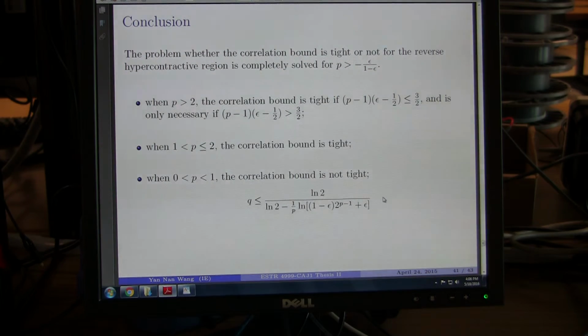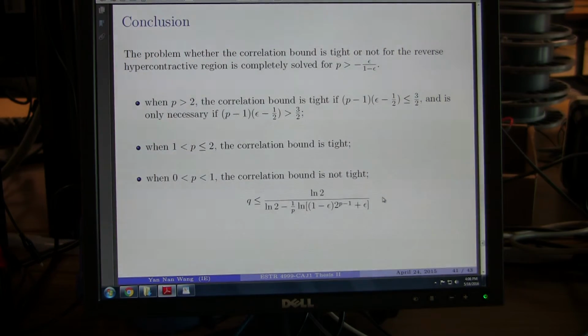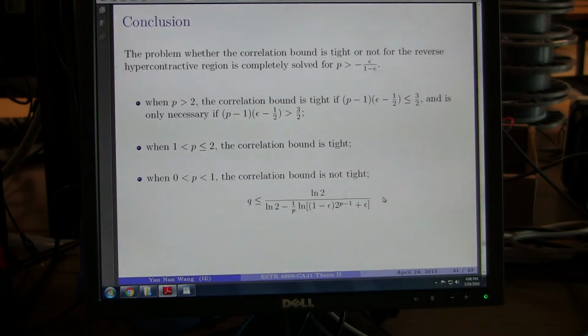The problem of whether the correlation bound is tight or not for the reverse hypercontractive region in the binary erasure channel is completely solved when P is greater than minus epsilon over 1 minus epsilon. When P is greater than 2, the correlation bound is tight if this inequality holds, and is not tight otherwise. It's only necessary if this inequality holds. When P is between 1 and 2, the correlation bound is tight. When P is between 0 and 1, the correlation bound is not tight. Instead, the upper bound for Q should be like this.